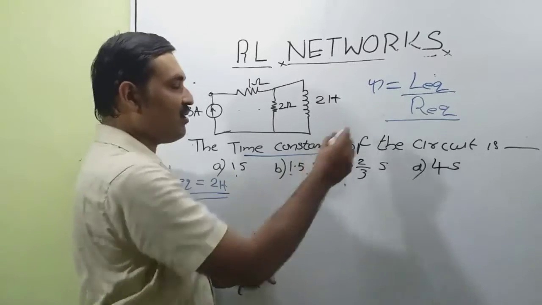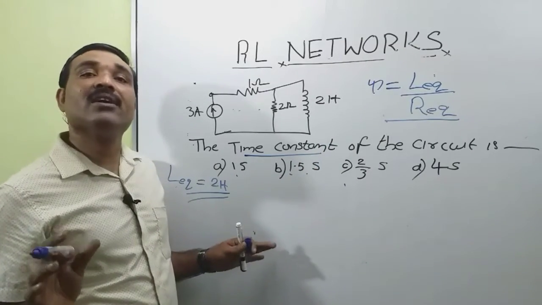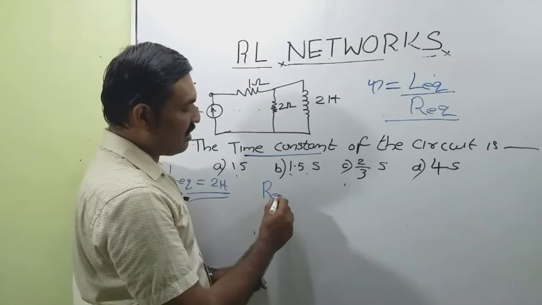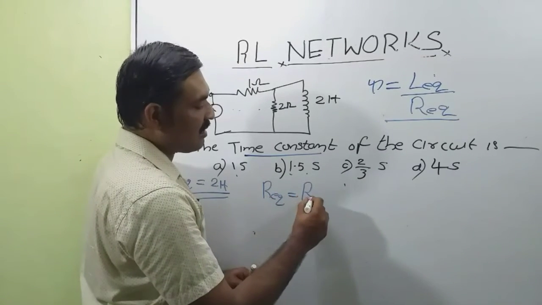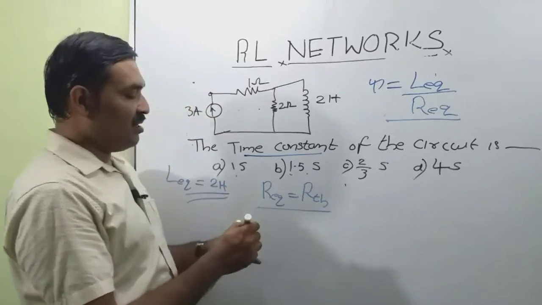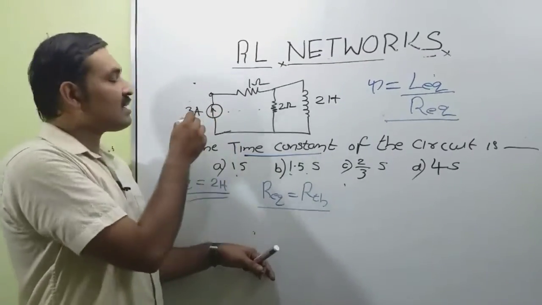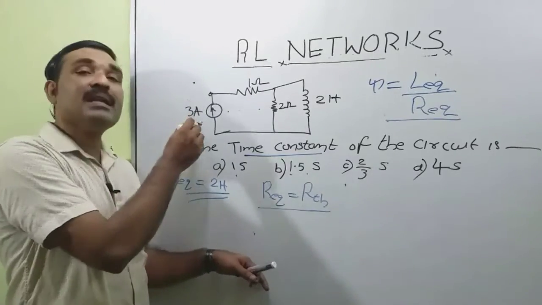Now R equivalent is equal to the Thevenin's equivalent resistance that we want to find. That means R equivalent is equal to RTH. Okay, now for this circuit we want to find RTH. So there is a current source and this is an independent current source.